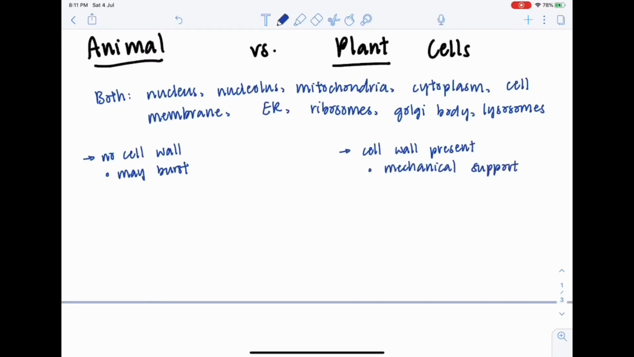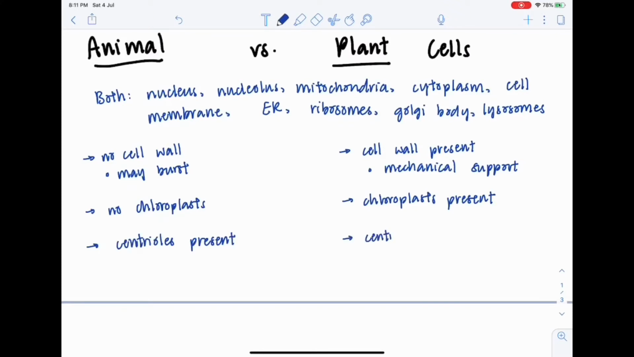The cell wall provides mechanical support, which reduces the chances of the plant cell bursting. Animal cells do not have chloroplasts, whereas plant cells do. This is as plant cells undergo photosynthesis and animal cells do not. Centrioles are present in animal cells, while they are absent in plant cells. In animal cells, the storage carbohydrate is glycogen granules, whereas in plant cells, it is starch granules.